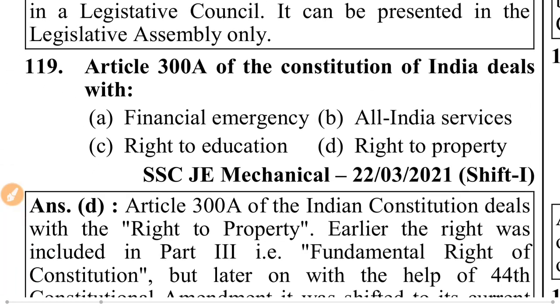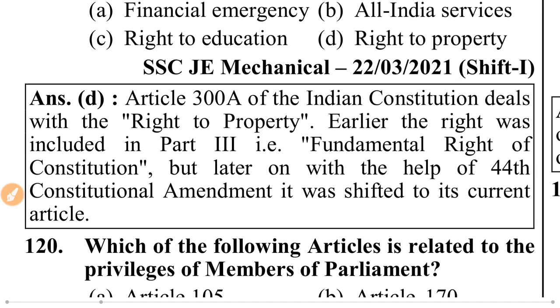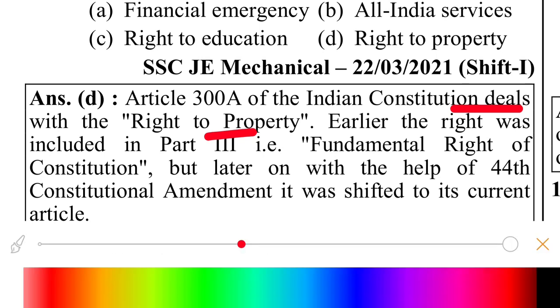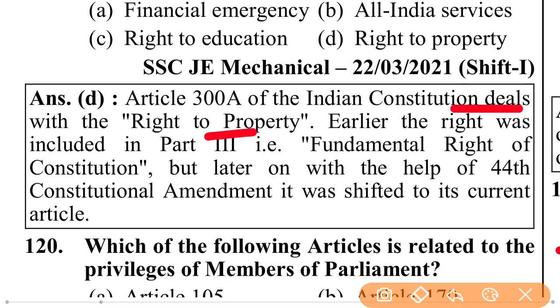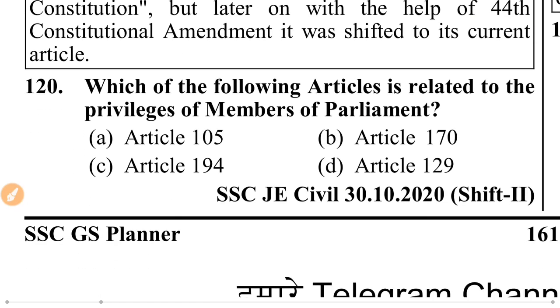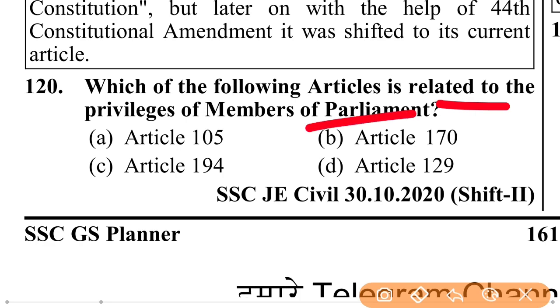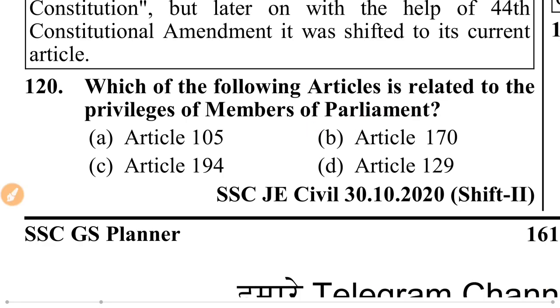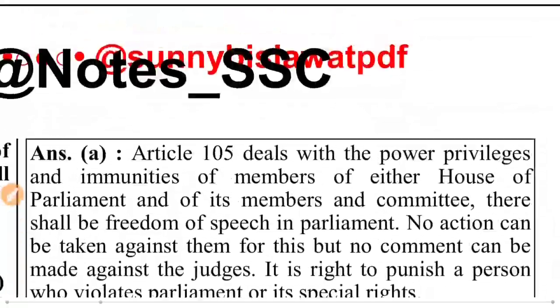Article 300A of the Constitution of India deals with the right to property. Earlier, the right was included in Part 3, the fundamental rights of the Constitution, but later, with the help of the 44th Constitutional Amendment, it was shifted to its current article. Which of the following articles is related to the privileges of Members of Parliament? I think so, that is 1.